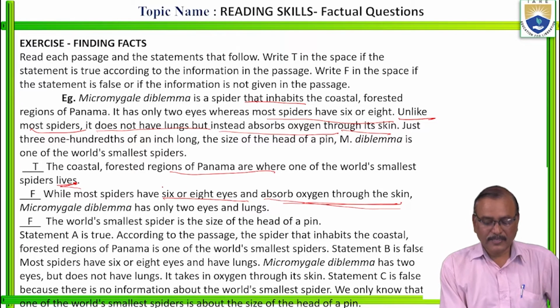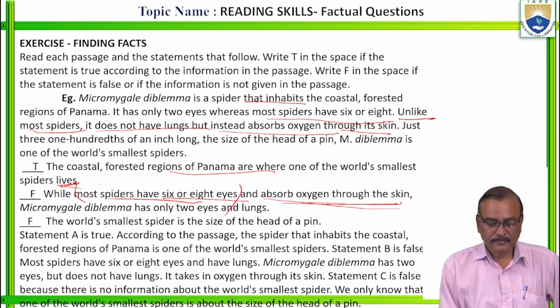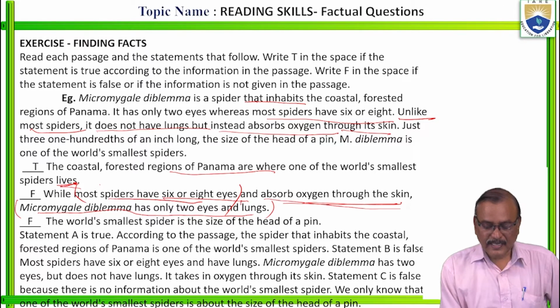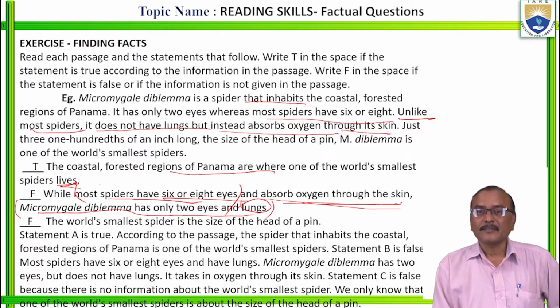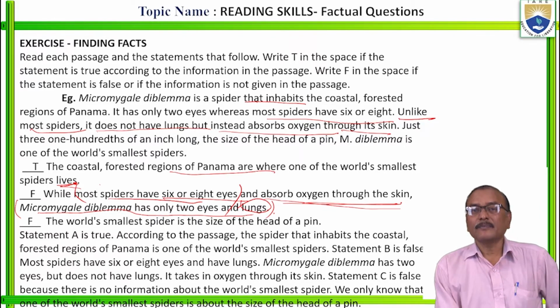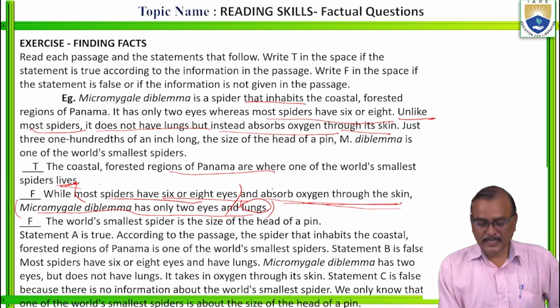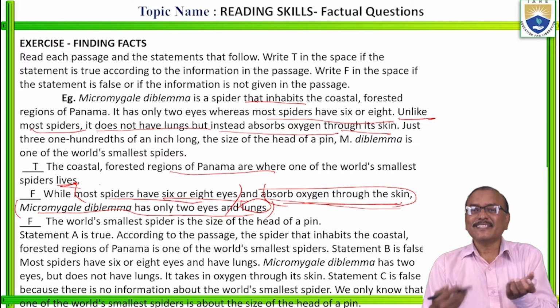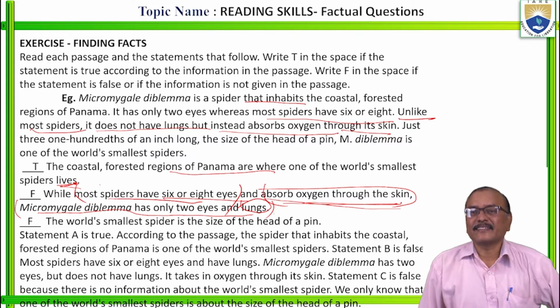So up to this one, most spiders have 6 or 8 eyes, okay, and this one is also okay, but this is wrong. Macrodiploma has no lungs, and most spiders, they don't absorb oxygen through skin. This is also wrong. So just by mixing, they confuse the reader.